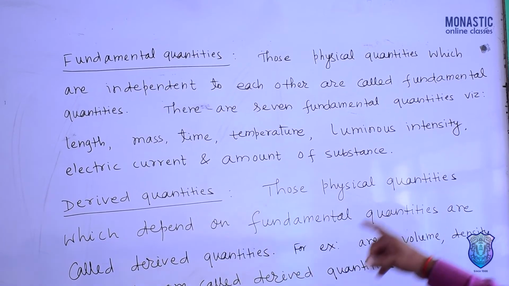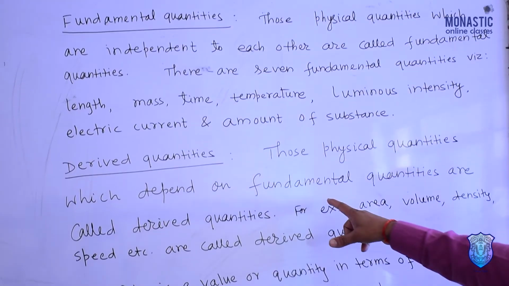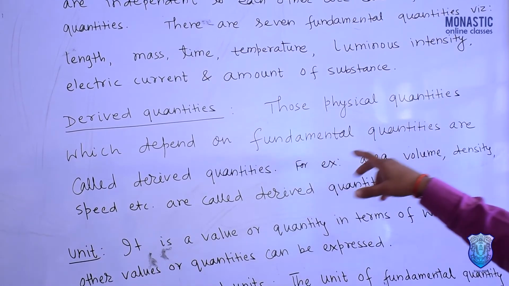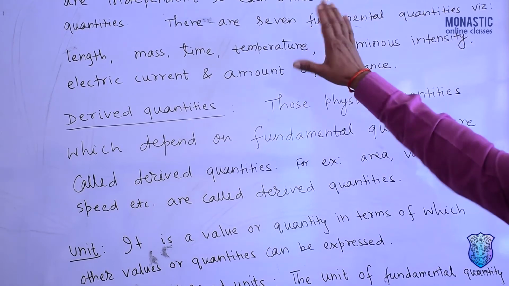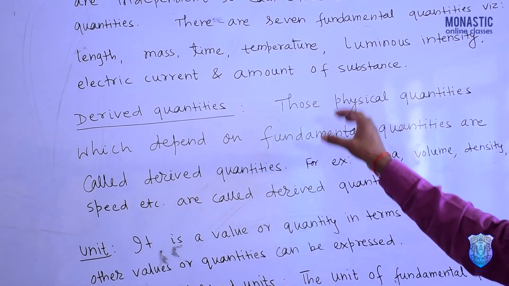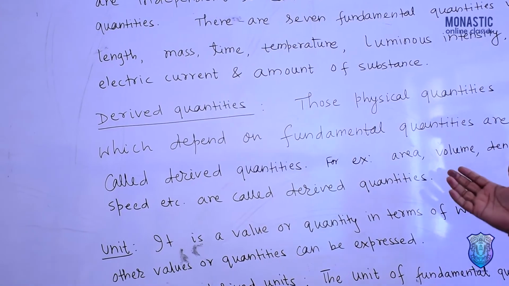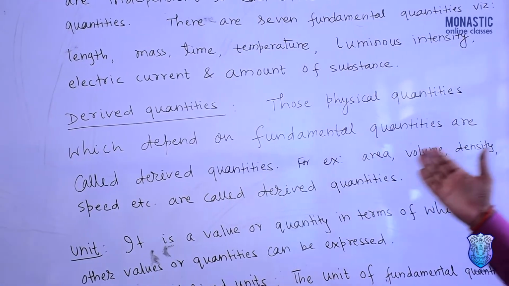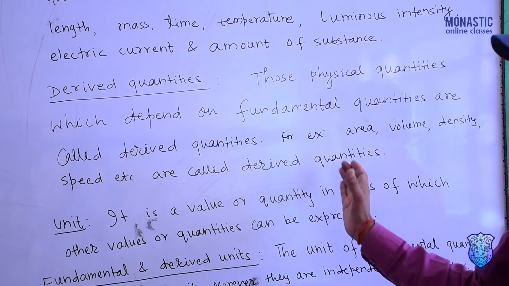So we can say, those physical quantities which depend on fundamental quantities are called derived quantities. Fundamental quantities are not dependent, but derived quantities are dependent. They depend on fundamental quantities. Like area, volume, density, speed, all are called derived quantities.